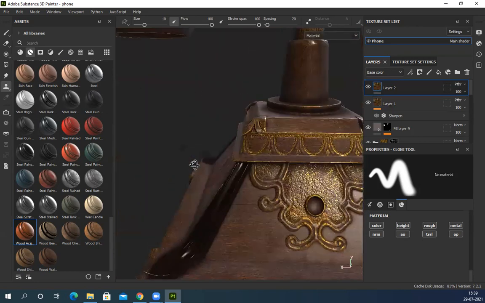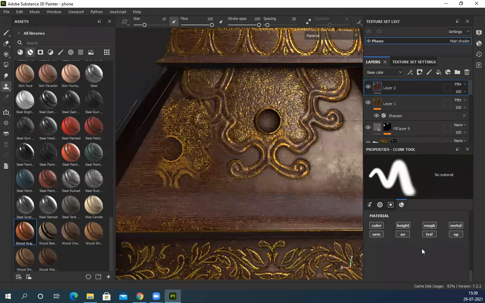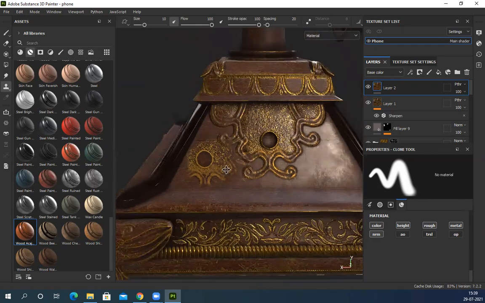Let's see some other area. Yes, we have. So all the texture it will paint. Oh sorry, all these layers I have to activate. So all this will paint and generate. But this base normal, it won't clone. Whatever you have generated, it will clone, the rest of the things. This base normal I have baked from high poly, so that's why it's not cloning that. Rest everything it will clone.